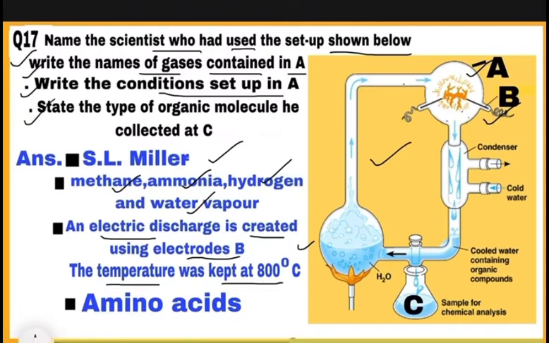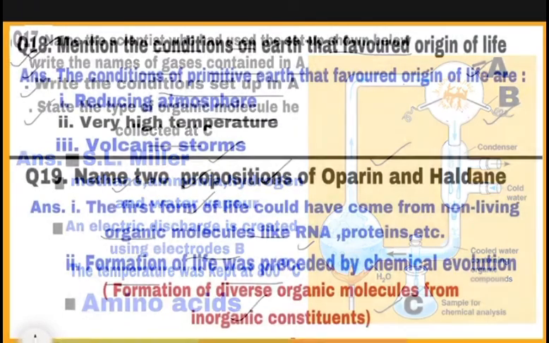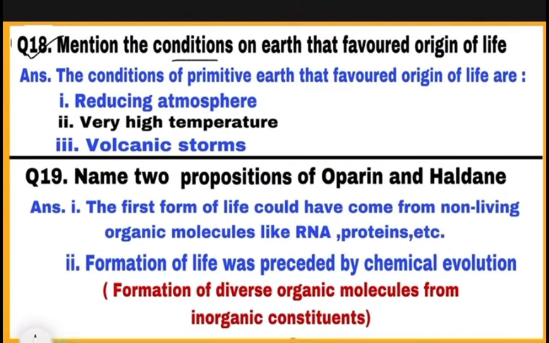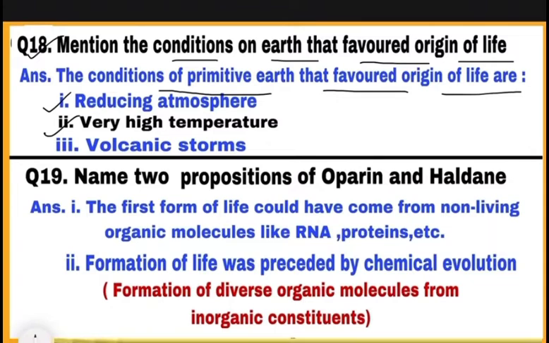Next part of the question, state the type of organic molecule he collected at C. He collected amino acid at C. Question 18, mention the conditions on earth that favored origin of life. The conditions of primitive earth that favored origin of life are number 1, reducing atmosphere, number 2, very high temperature, and number 3, volcanic storms.